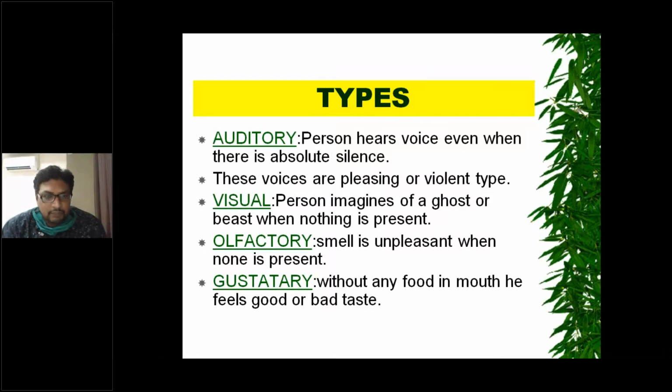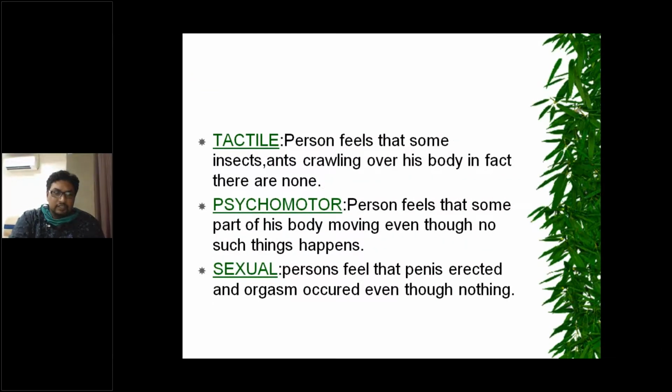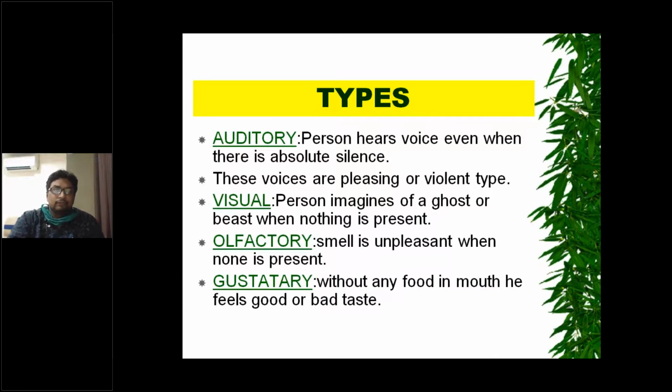So these are the types of hallucinations. We have auditory hallucinations, visual hallucinations, olfactory hallucinations, gustatory hallucinations, tactile hallucinations, psychomotor and sexual hallucinations. So first one is auditory hallucinations. Here the person hears voices even when there is absolute silence.